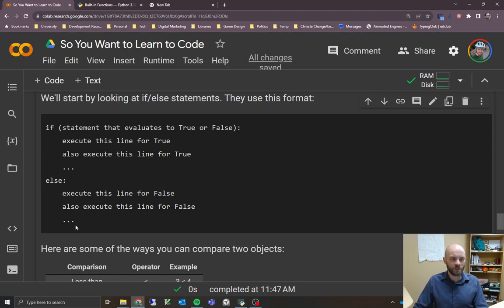Once you're done with anything that should execute when this is false, you hit enter to go to a new line, hit backspace, and then it'll be lined up with here, and it'll carry on from this line of code here.